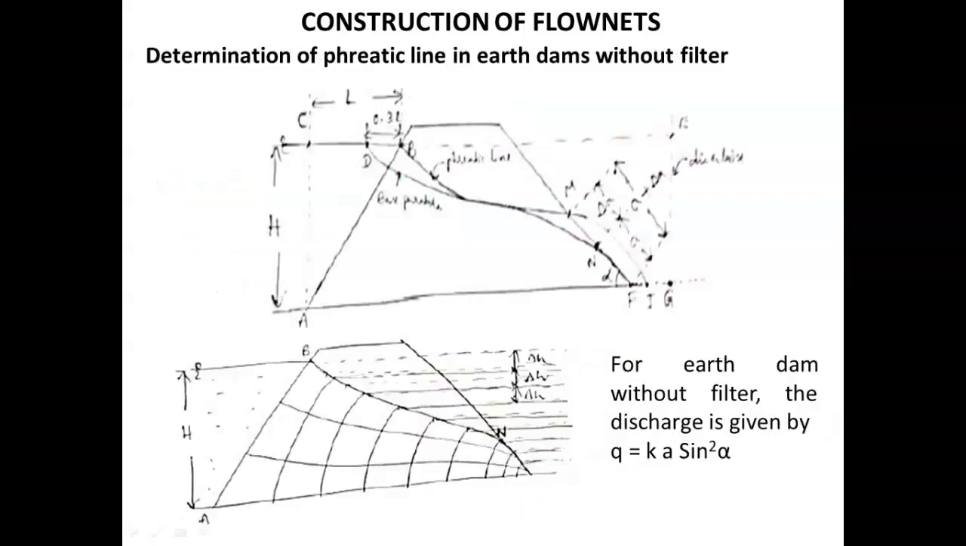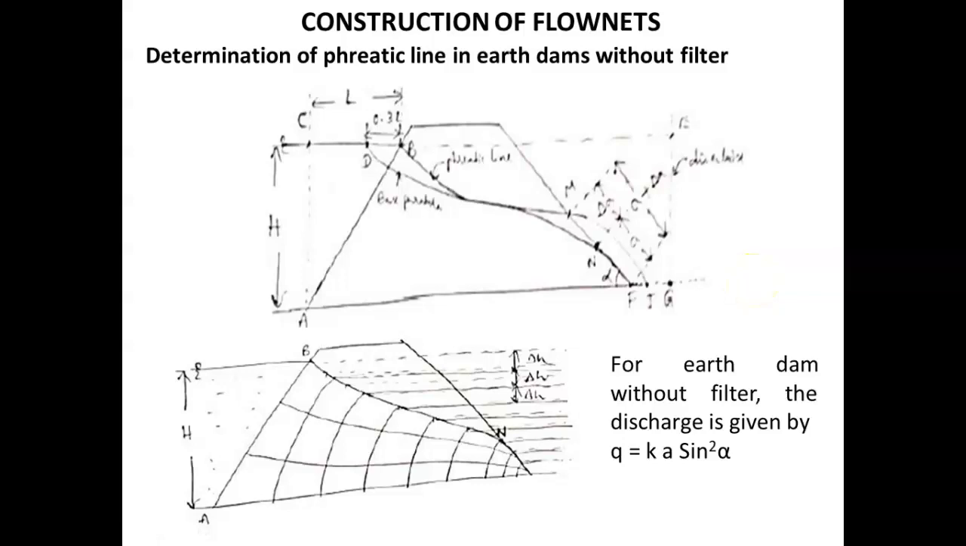Then determination of the phreatic line in earth dams without filter. In the previous case we discussed earth dams with filter. If there is no filter at the downstream end, then how to construct the flow net? In this case also we don't know the top boundary flow line, so we have to construct the phreatic line first.